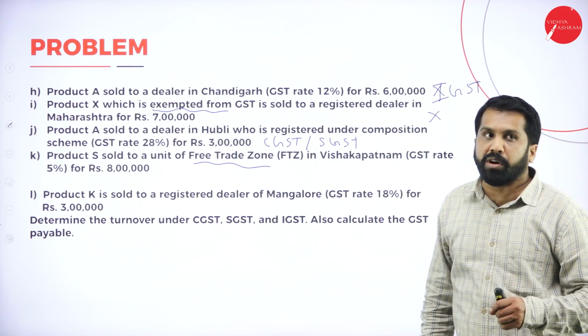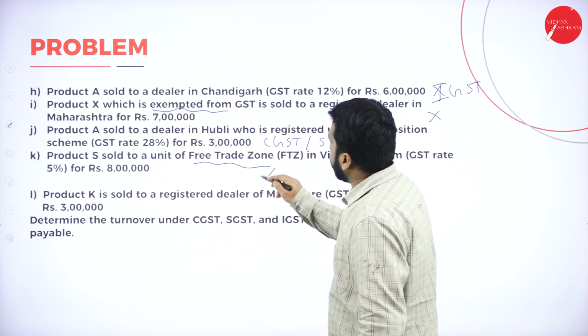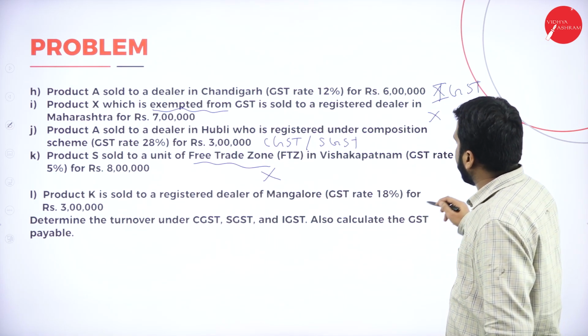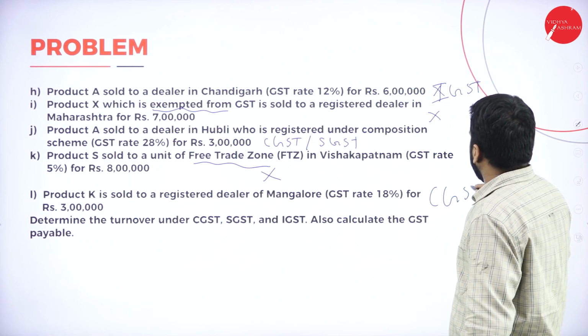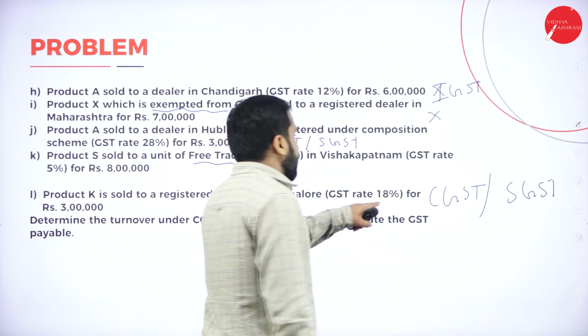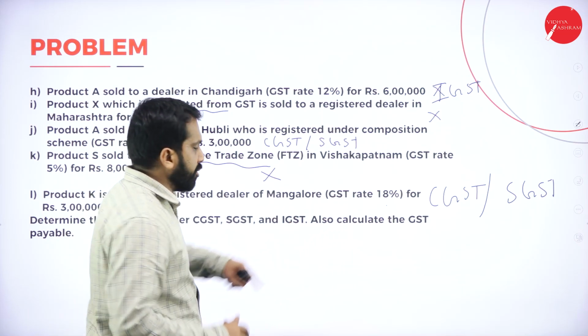Free trade zone means what? Yes, it is not taxable. Product K is sold to a registered dealer of Mangalore. Mangalore means what? CGST, SGST. So whatever percentage they have given, 18%. How to do this? I'll show you.